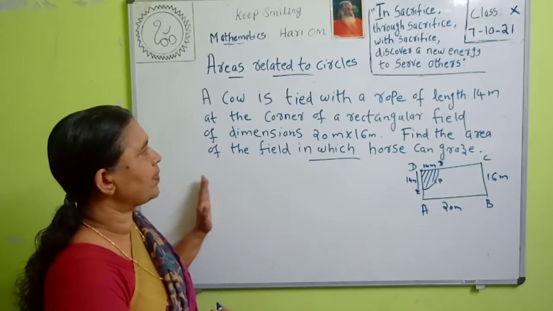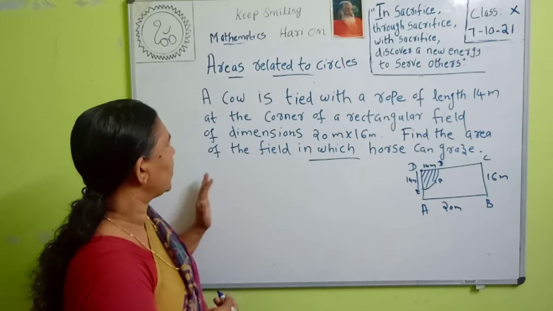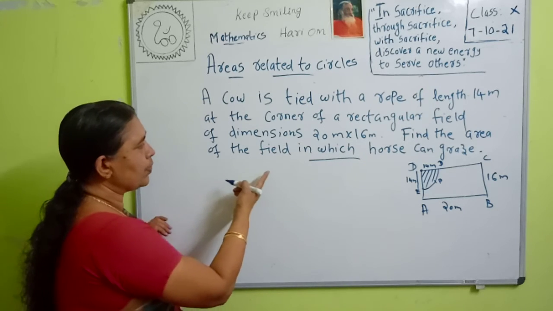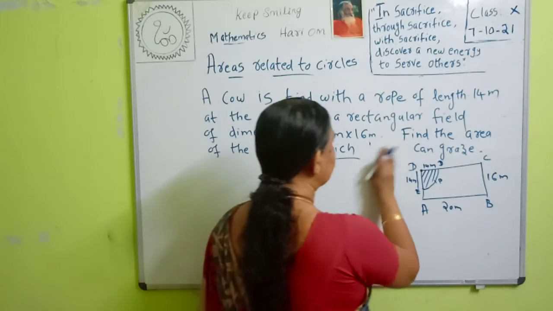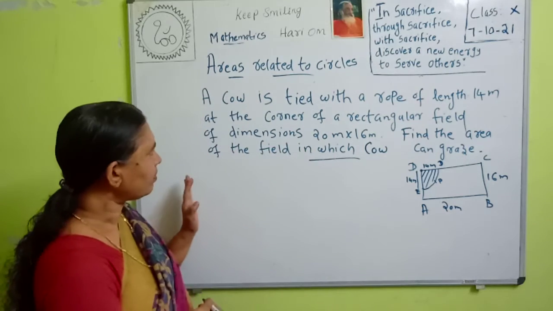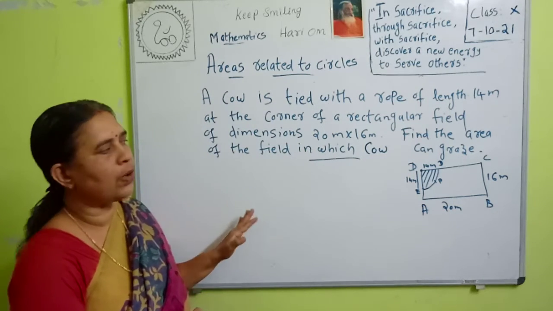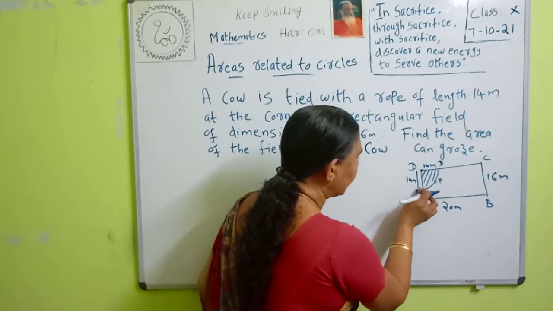A cow is tied with a rope of length 14 meter at the corner of a rectangular field. Then the dimensions are 20 meter by 60 meter. Find the area of the field in which, not horse, cow, in which the cow can graze. Then the cow is tied here and the length of the rope is 14 meter.